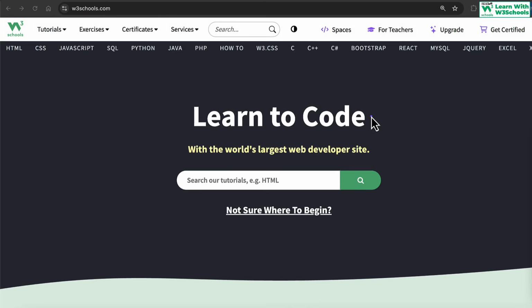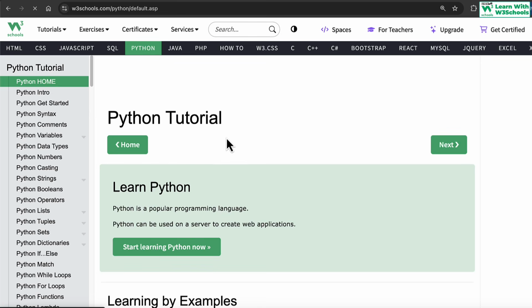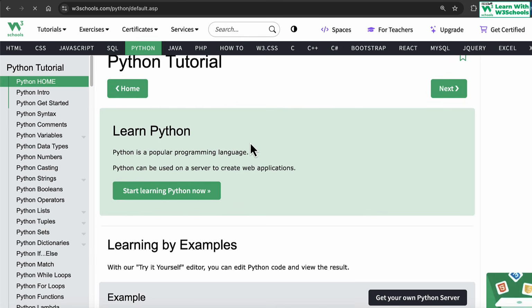Let's begin. Okay, so first thing we do is head on to the W3Schools website, and it has a wonderful interface. Just click on the Python tutorial here, and this will load up our Python course. Okay, now introduction to Python. This is the entire Python course that we're going to be covering. Try to cover as much as we can within this 1 hour.